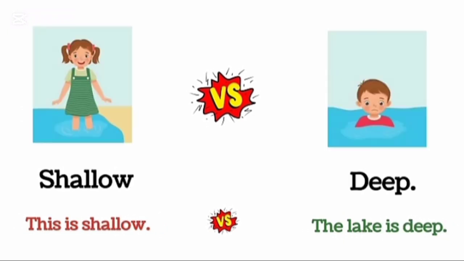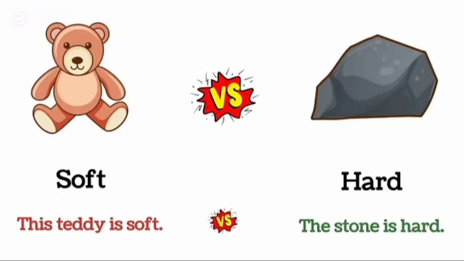Shallow. This is shallow. Deep. The lake is deep. Soft. This teddy is soft. Hard. The stone is hard.